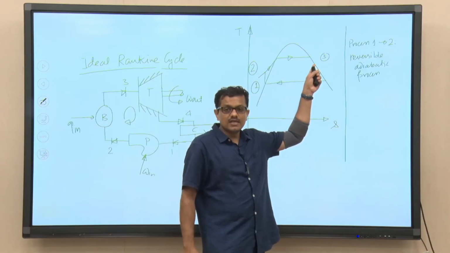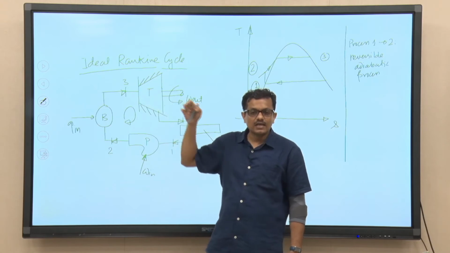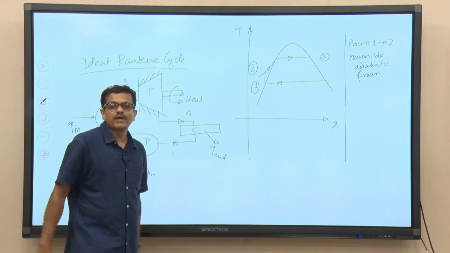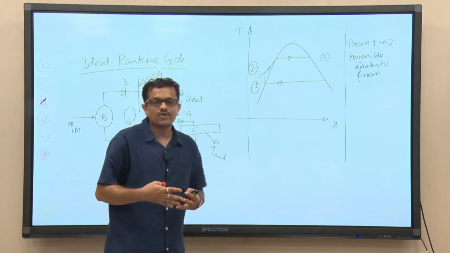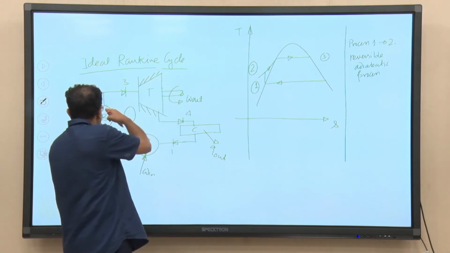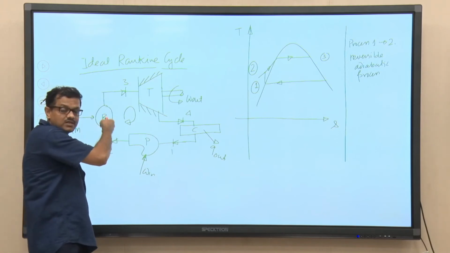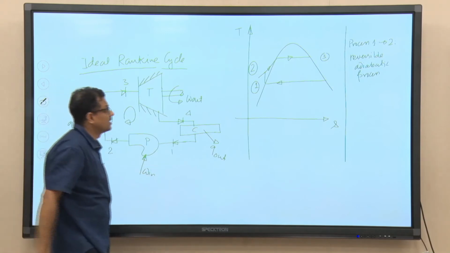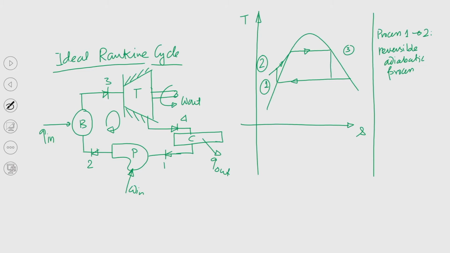If the steam that we are getting from the boiler at the inlet to the turbine has moisture content, that will lead to turbine blade erosion. So, it will not be a good design. Inside the boiler we are having a constant pressure heat addition process, and following that process water will be converted into steam, and then from 3 to 4 we will be having the turbine process. So, this is point 4.